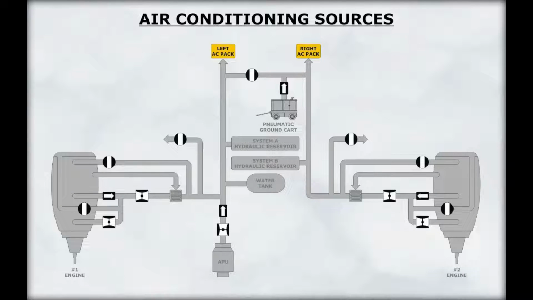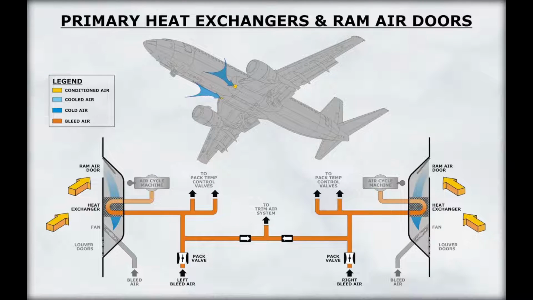The air conditioning packs convert hot, high-pressure pneumatic air into conditioned air. The sources of air for the air conditioning system are the engines, the APU, or a ground pneumatic cart. Hot engine bleed air flows through the pack valve and passes through a heat exchanger. This heat exchanger is located in a tunnel within the bottom side of the fuselage and is cooled by slipstream air. This slipstream air enters the heat exchanger tunnel through movable ram air doors.